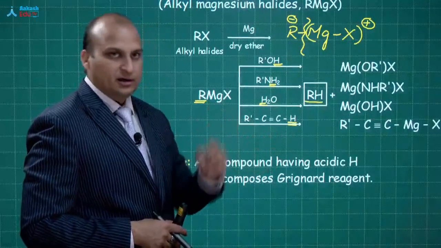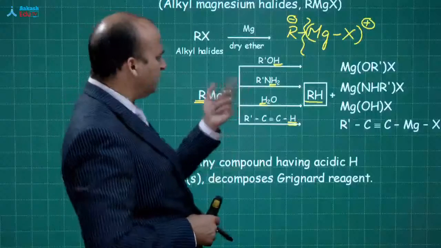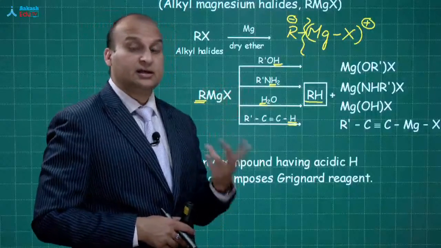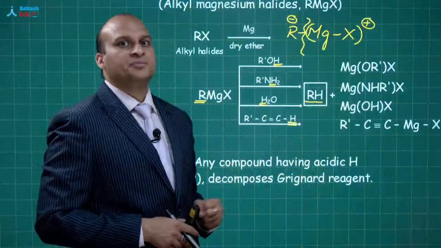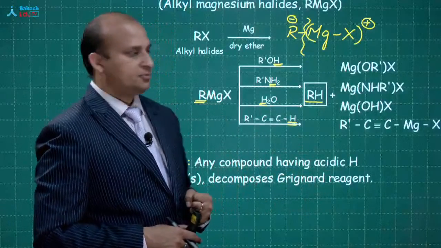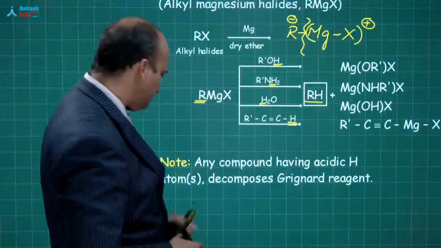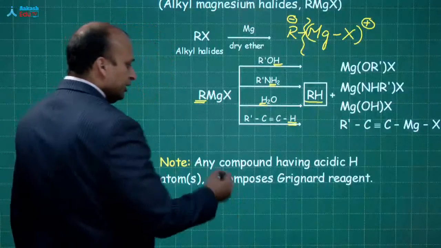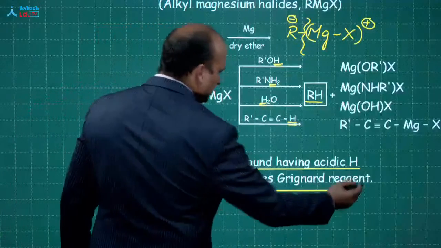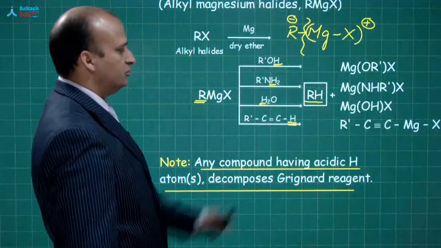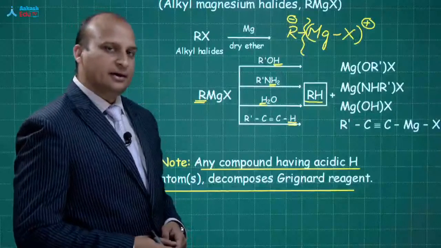Some students might think, sir, is it reacting with water? Yes, it reacts with water because R minus is a strong base. It can take out H plus even from water. That is why I have written over here, any compound having an acidic hydrogen atom decomposes the Grignard reagent. So, this is how you can get alkanes.